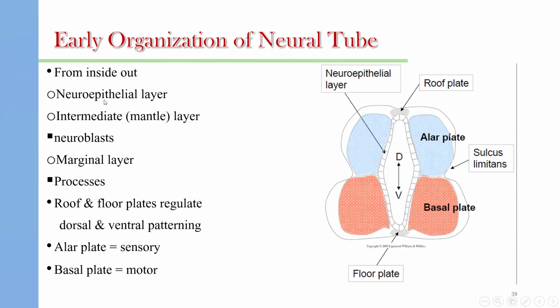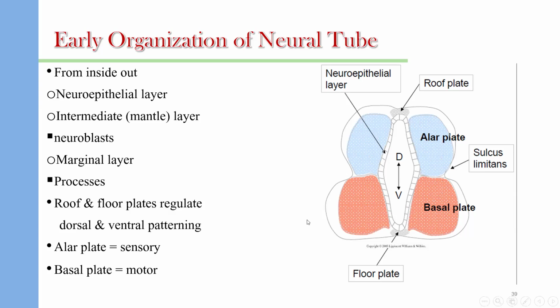From inside to outside, there are the neuroepithelial layer and the intermediate mantle layer, divided into alar plate and basal plate by a sulcus limitans. The neuroblasts inside them are mesenchymal cells that have the ability to differentiate to different types of cells.